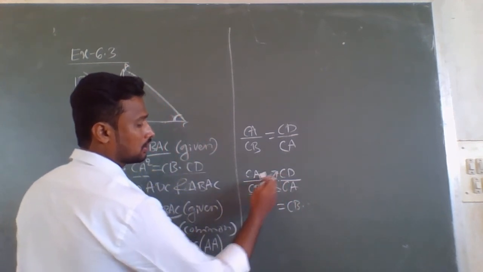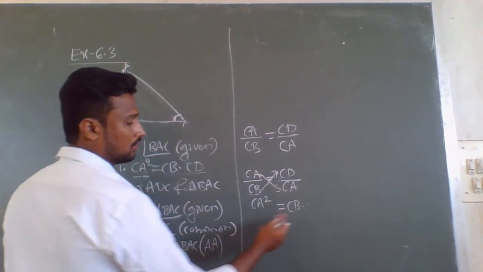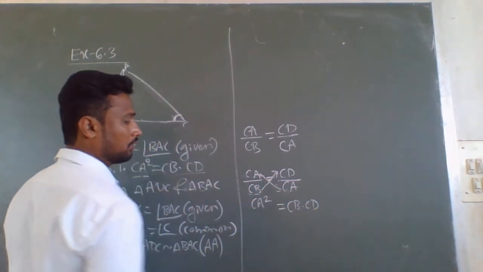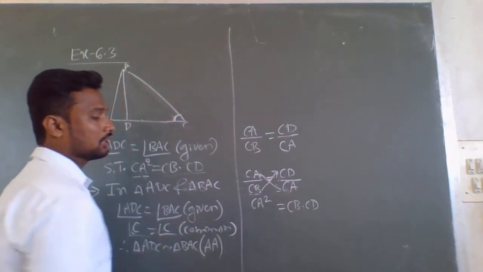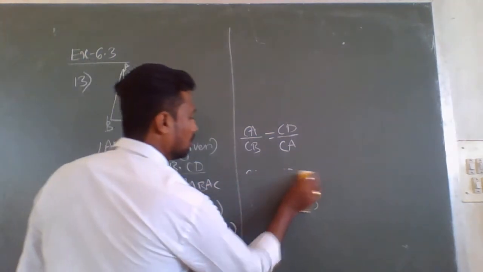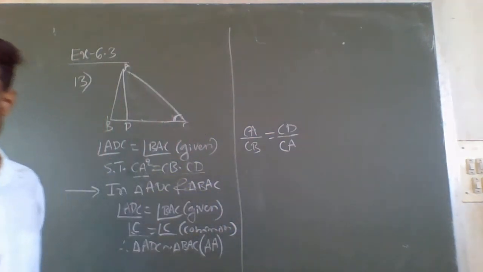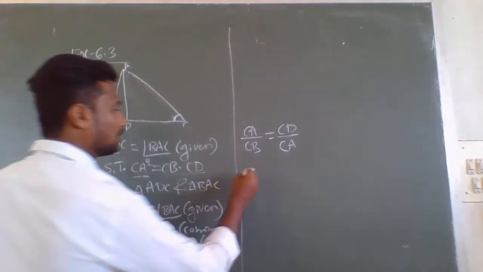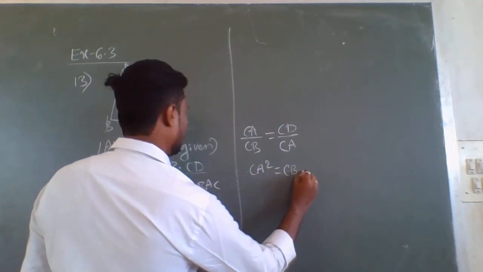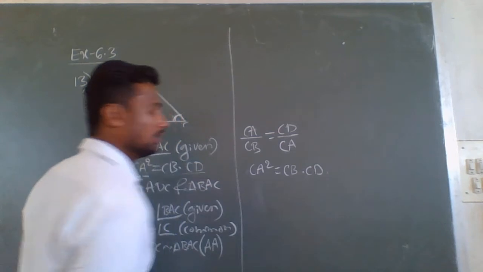When you move this CB to the right hand side, it becomes CB into CD. When you move this CA to the left hand side, CA into CA means CA square. Hence, we proved CA square equals CB dot CD.